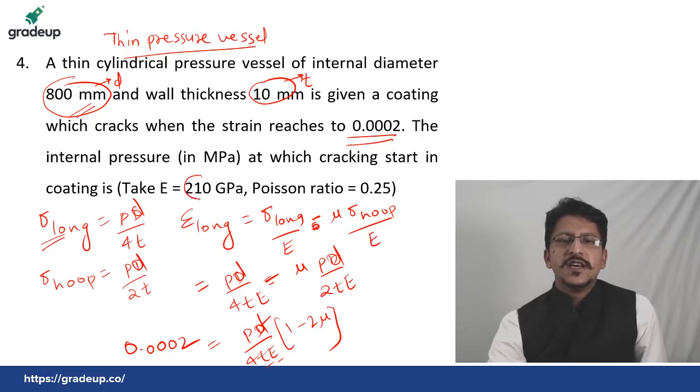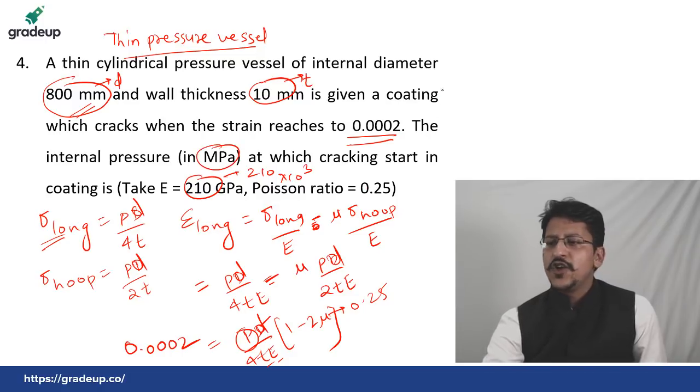The E value is this, but do not use it directly. You have to multiply it by 10 to the power 3, then it will come in megapascal. And the mu value is 0.25. Just equate it and get the value of P in megapascal, because it is asked in megapascal.